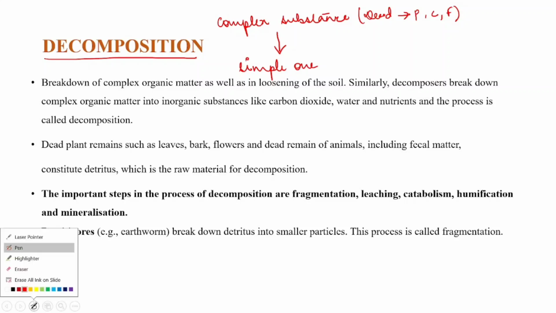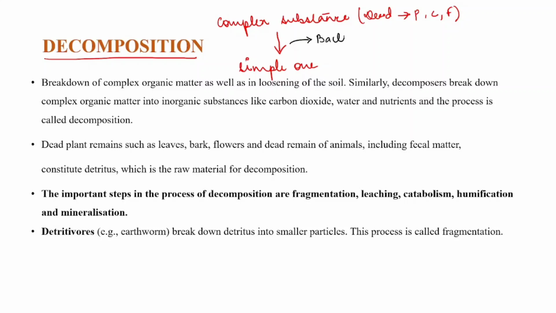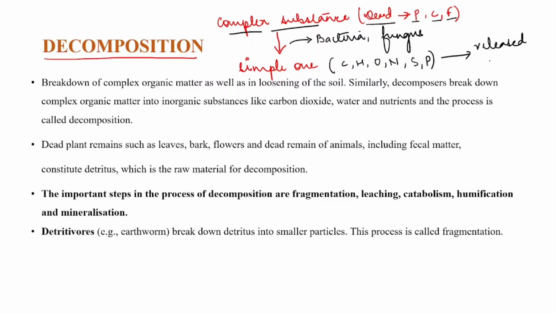So how are they being converted to simple ones? The bacteria and fungus convert the complex substances present in the dead body, that is protein, carbohydrates, fats, into the simplest ones. What are the simplest ones? Carbon, hydrogen, oxygen, nitrogen, sulfur, phosphorus, and they are released back into the environment. Clear? So this process we call decomposition.